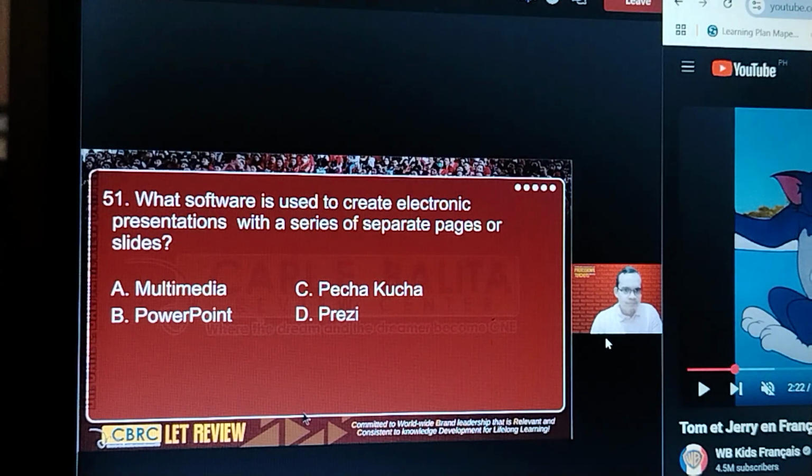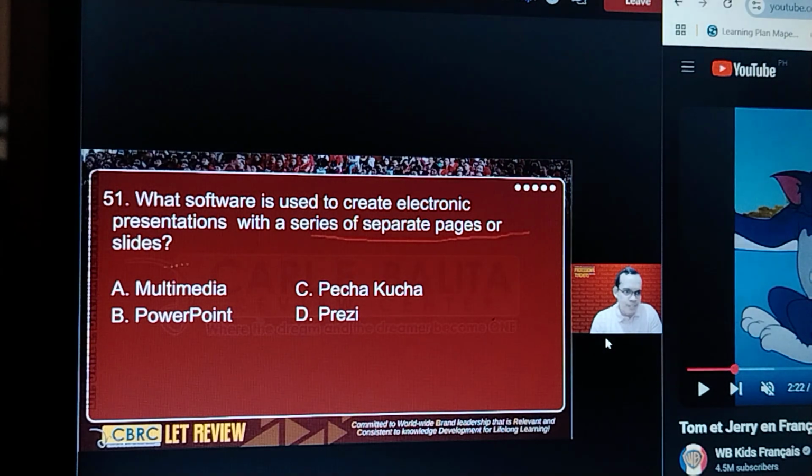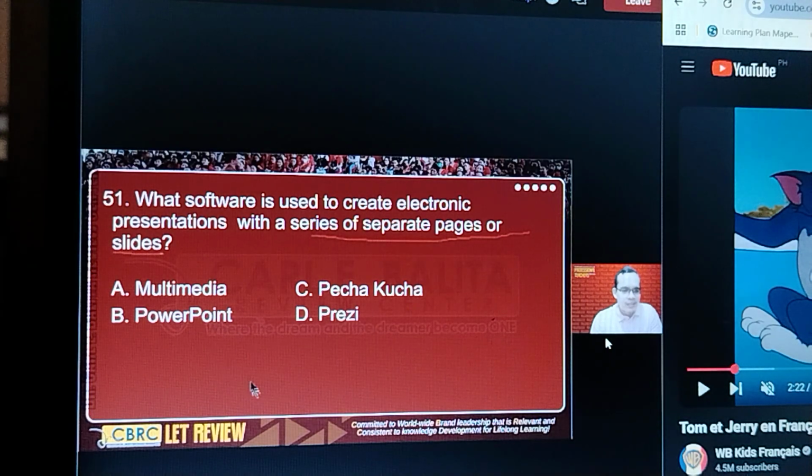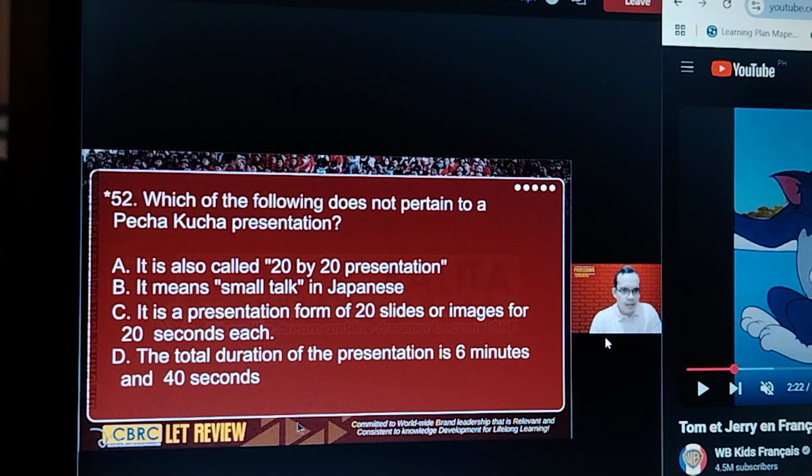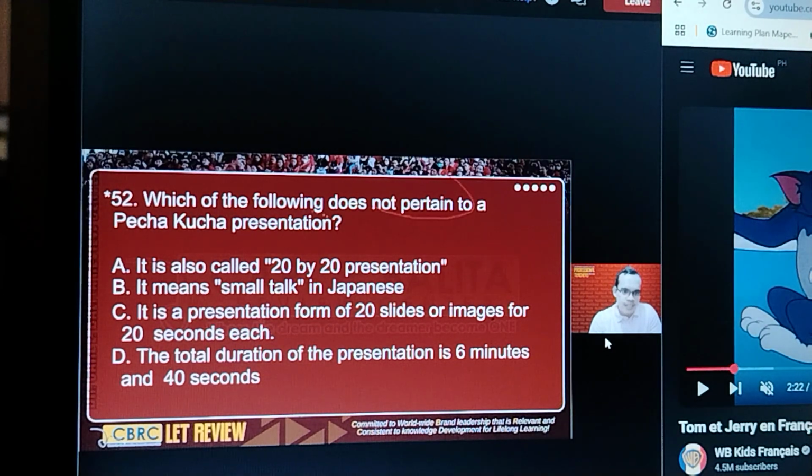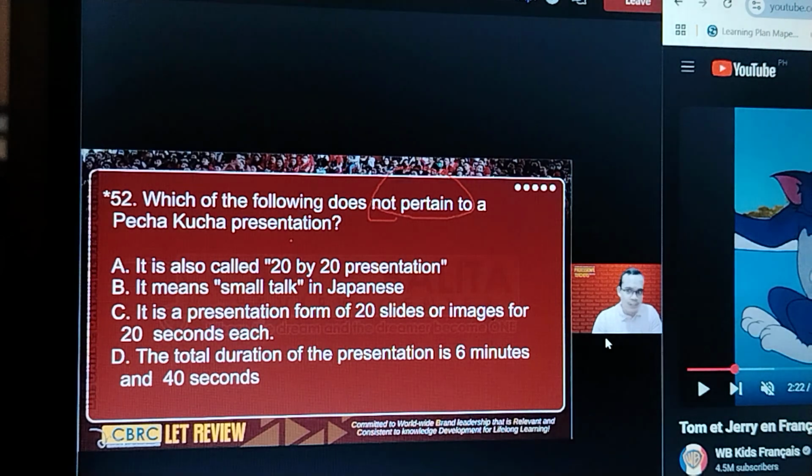All right, 51. Series of separate slides, so it's very easy. It's the one I'm using. This works on presentation. Presentation which, and right. So that's the answer. Here we have Pecha Kucha. So it is B.